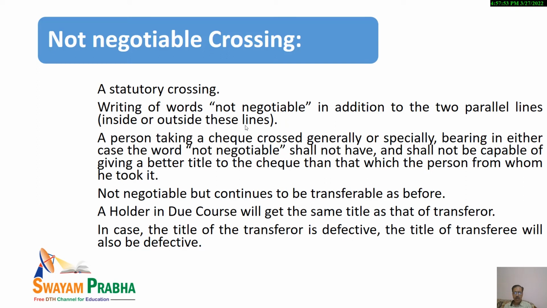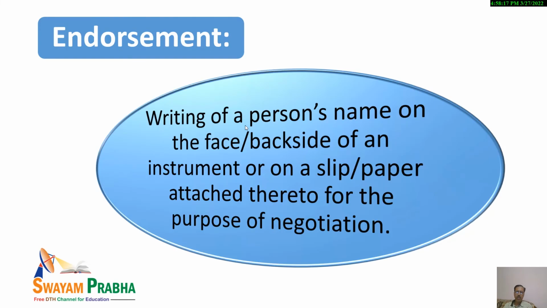He will not be getting a better title. And in case it is found that the title of the transferor is defective, then the title of the transferee will also be considered defective. It will not be considered good. So it should be kept in mind. These are the main features of not negotiable crossing.